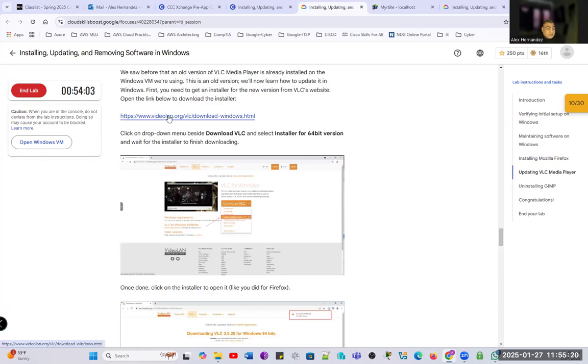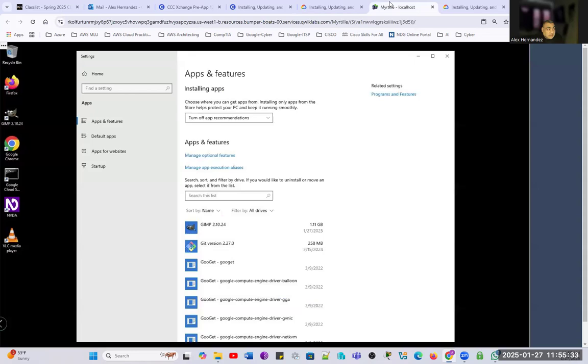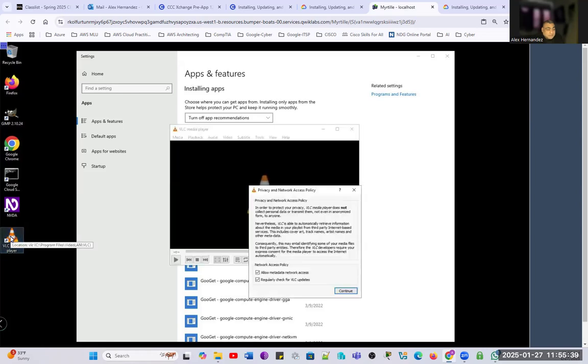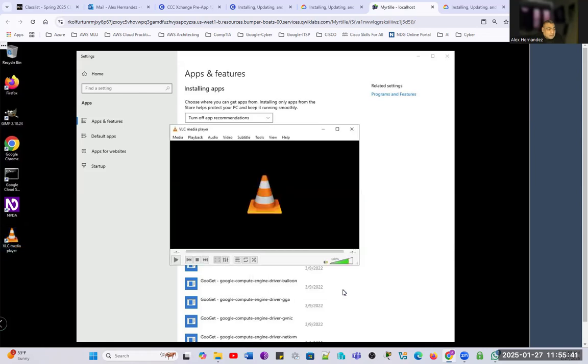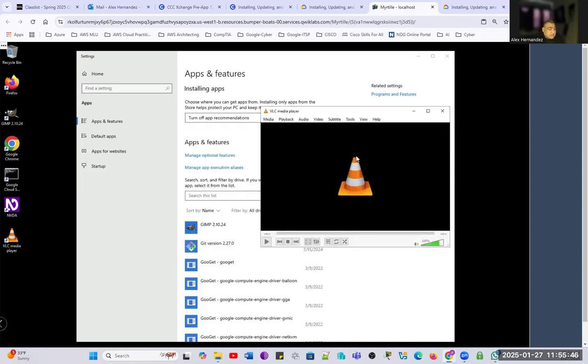We can go directly to the website and download the program. At this point, we don't know what the program version we have currently installed, so that will be a good thing to check first, right? So I'll show you that separate from the lab. So we just launched the program. Continue. This is a default setup. And the program is asking us here that is ready, right? It's telling us this is the menu.